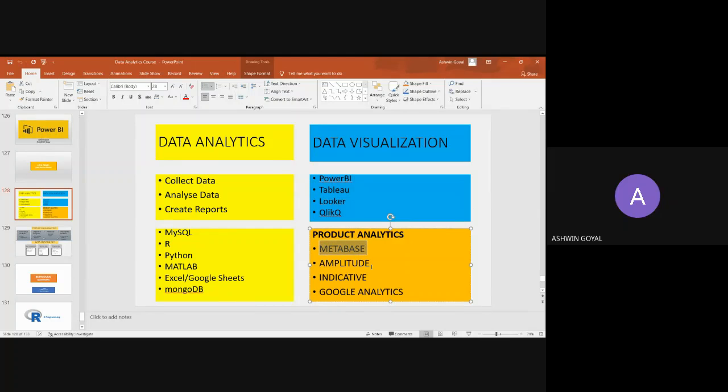I wanted to touch upon this because it is getting a lot of importance nowadays, and people are really exploring this as a separate field. This is a bit different from data analytics because I think it is a subset of data analytics, and mostly product analysts do this work, or even product managers, right?